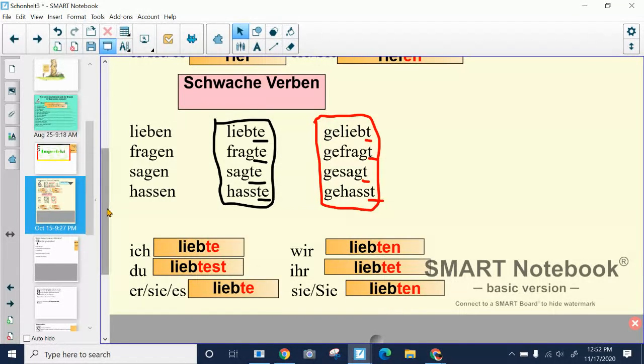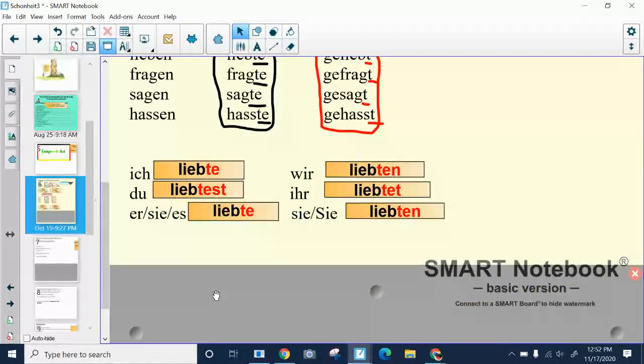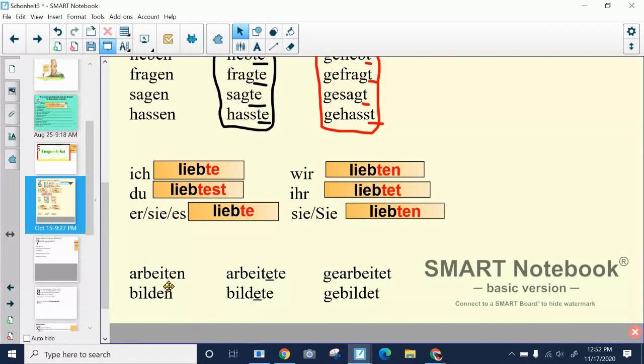And then obviously there's always exceptions. Exceptions are words that have a t or a d. When you drop the en, you would add another e. Okay, arbeitete, bildete.